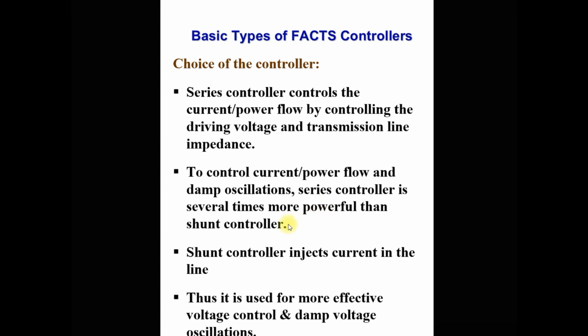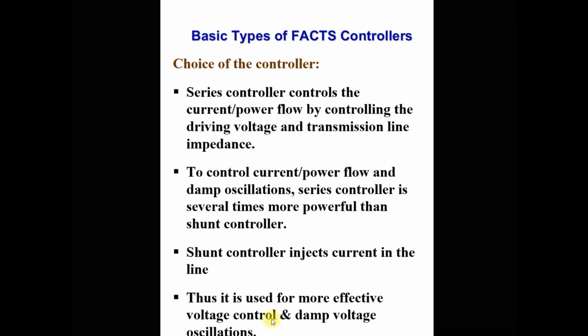We will discuss in detail in the next lecture why series controller is more powerful than shunt controller, particularly for the damping of the oscillations. So for now just remember that to damp out the oscillation, series controller is more effective as compared to the shunt controller. Shunt controller, as we know, injects the current in the line. So that's why it is used for more effective voltage control and to damp the voltage oscillation.